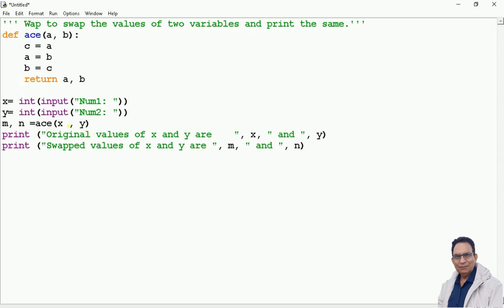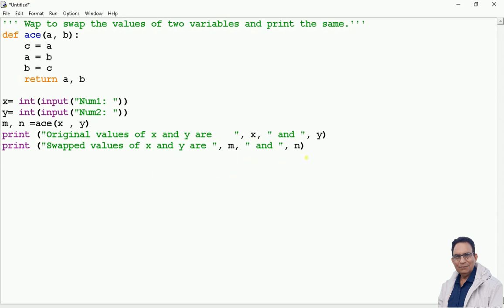Call of the function means this statement goes to the function, replaces a by x and b by y, and then it swaps the values, and the swapped values are assigned to m and n because two values are written here. So then finally we say print original values of x and y are x and y, because x and y are holding the original values, and then m and n are holding the swapped values. The swapped values of x and y are m and n.